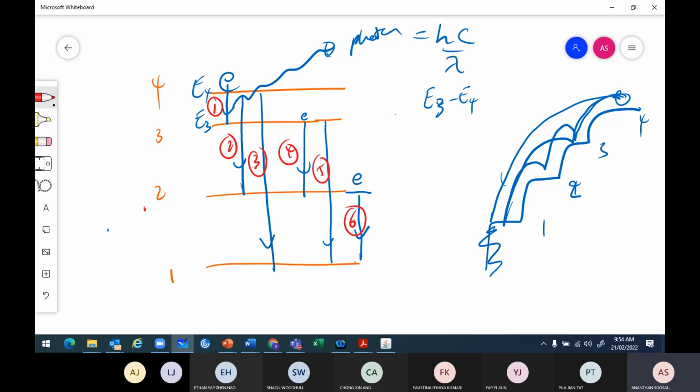Which has the lowest frequency? Of course, 1 has the lowest frequency. 3 has the highest frequency. Which has the shortest wavelength? 3 has the shortest wavelength. They do ask about wavelength. So 3 has the shortest wavelength, and 1 has the longest wavelength. So this is the transition of the electron.